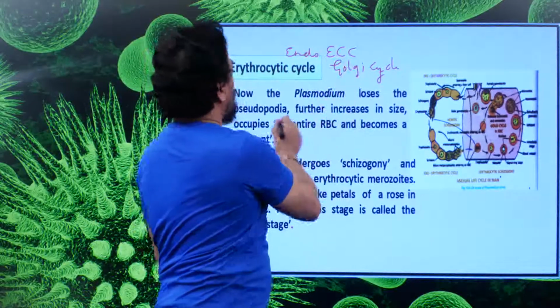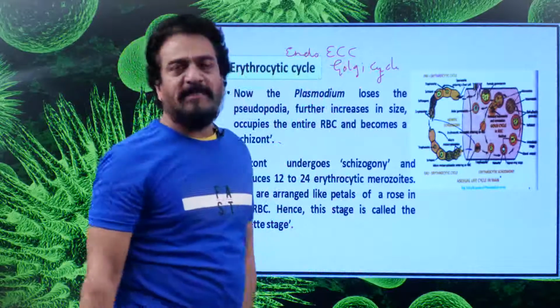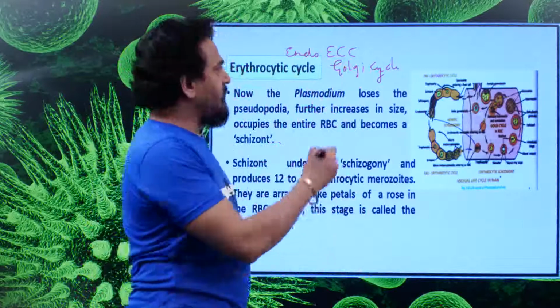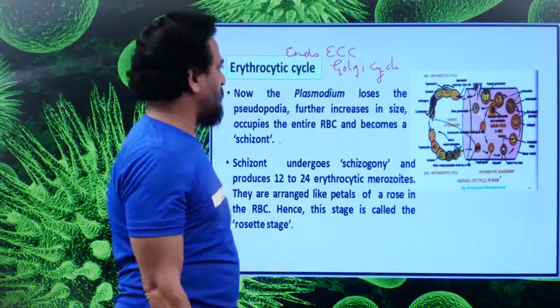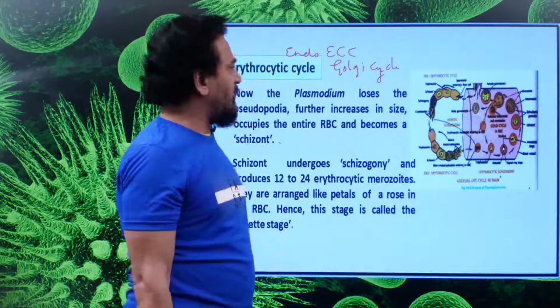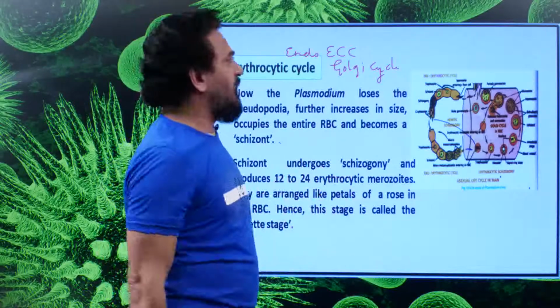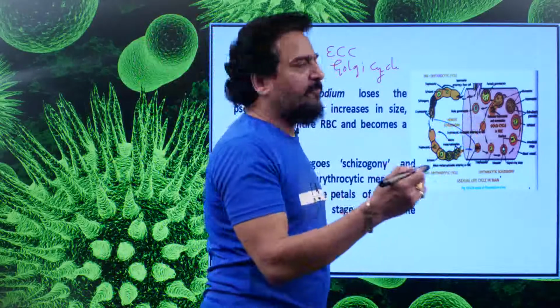Endoerythrocytic cycle. Here directly it is written as erythrocytic cycle, but actually it happens inside the RBC, that is why it can be called the endoerythrocytic cycle. As the events were given by the scientist Carmelo Golgi, it is also called the Golgi cycle. Now, the different stages that occur in the Golgi cycle we have seen in the previous class. I will try to just write the list of the different stages that are formed.